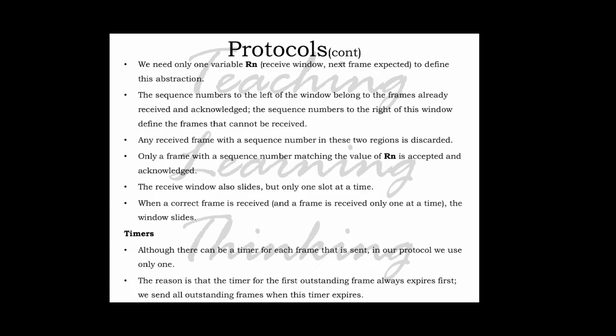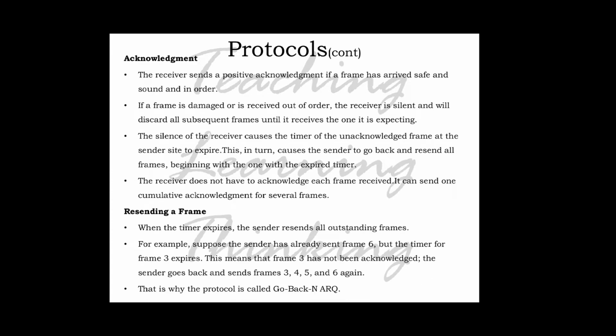Now the acknowledgement. The receiver sends a positive acknowledgement if a frame has arrived safe and sound and in order. If a frame is damaged or received out of order, the receiver is silent and will discard all subsequent frames until it receives the one it is expecting.